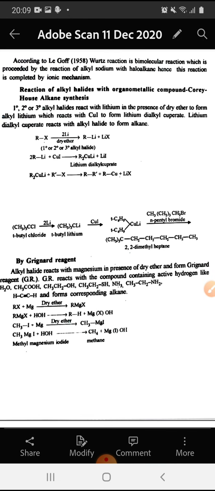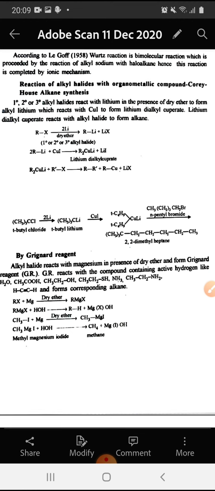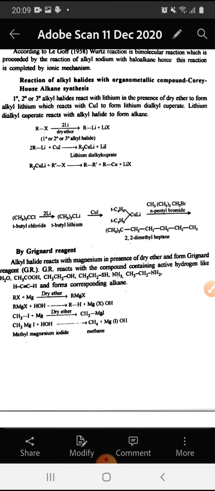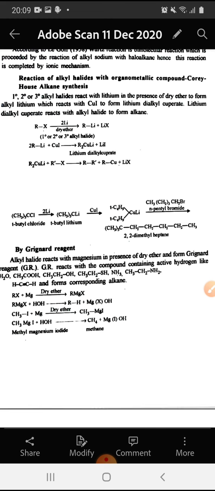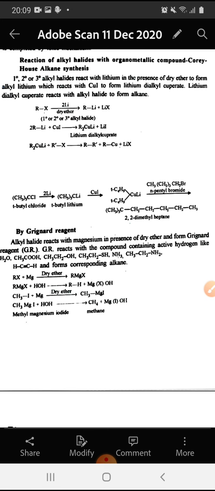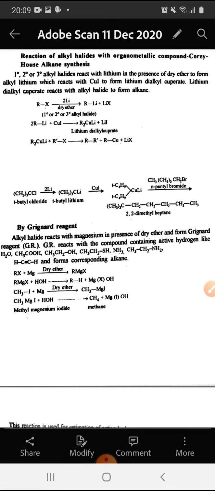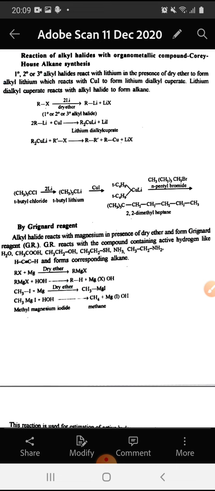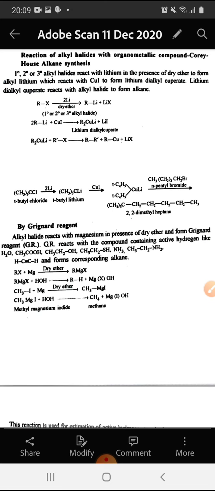The next method of preparation is reaction of alkyl halides with organometallic compounds. This is also known as Corey-House alkane synthesis. Primary, secondary and tertiary alkyl halides react with lithium in the presence of dry ether to form alkyl lithium, which reacts with copper iodide to form lithium dialkyl cuprate. Lithium dialkyl cuprate reacts with alkyl halide to form alkane.